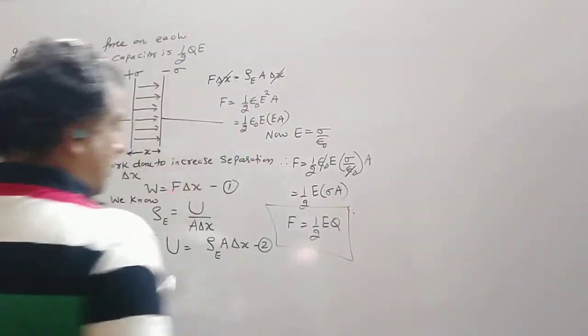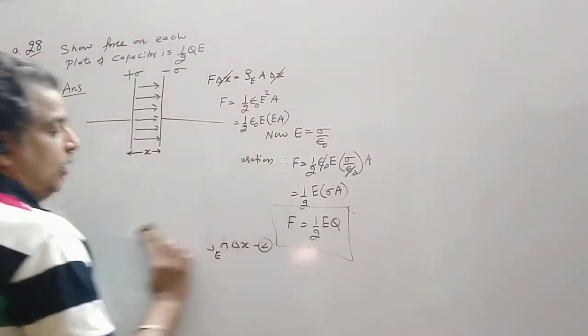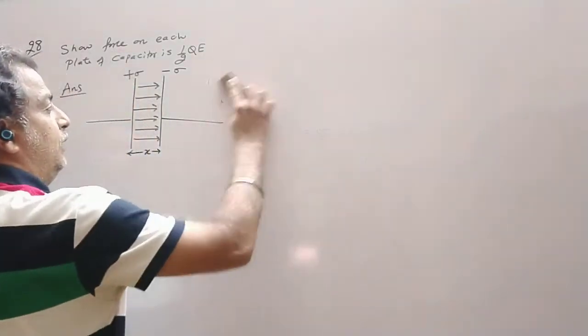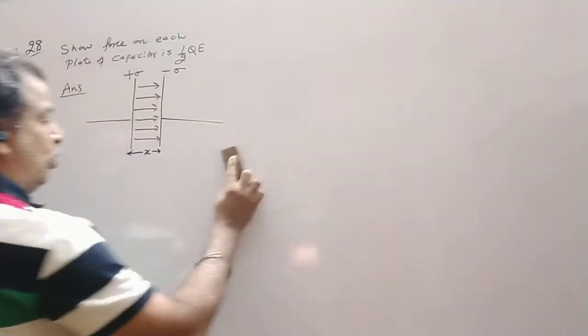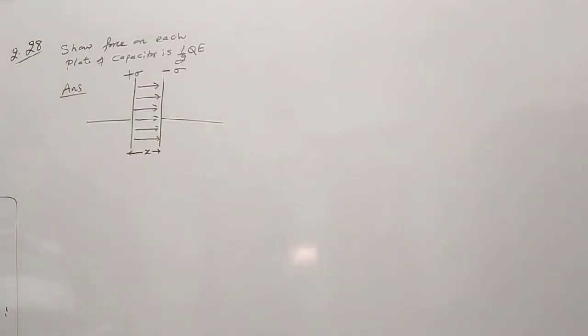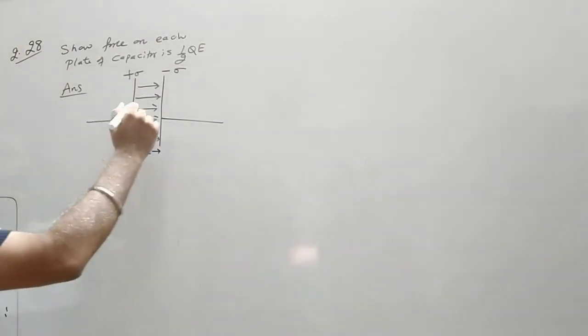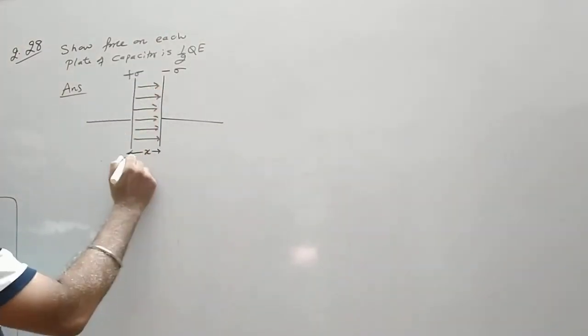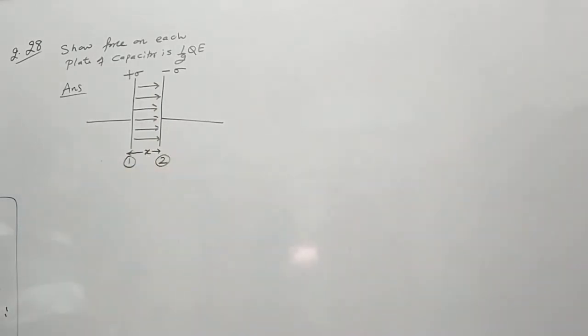Now let us see another method of how this force can be derived. There are many different methods to solve this numerical. Let us name this plate as 1 and this plate as 2.